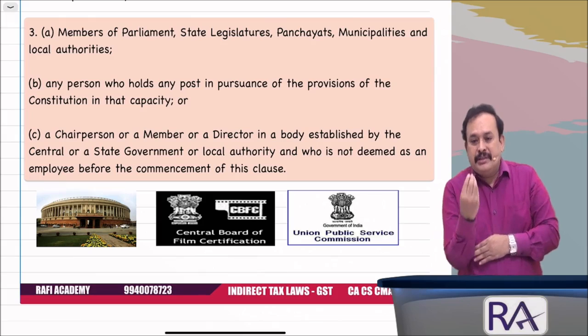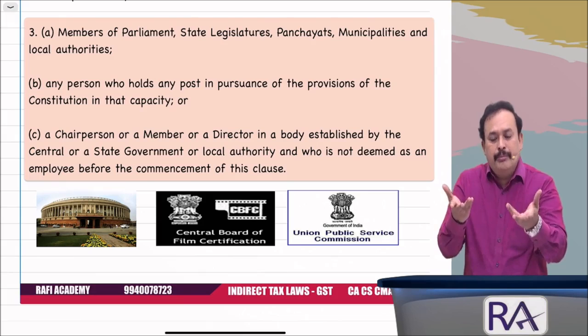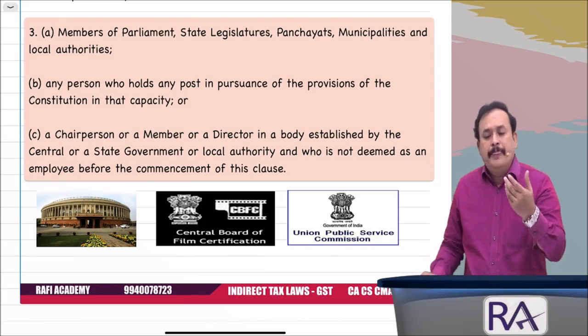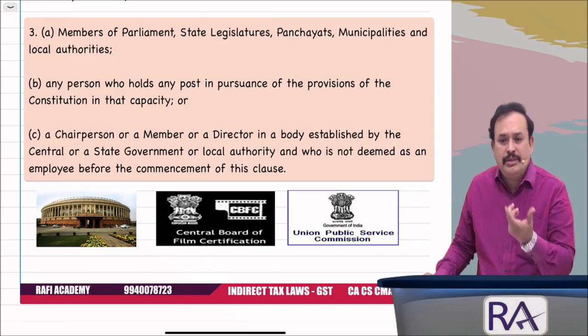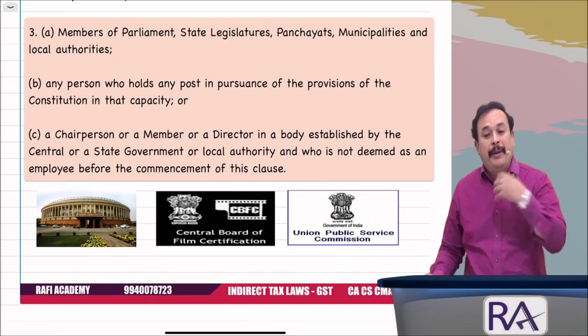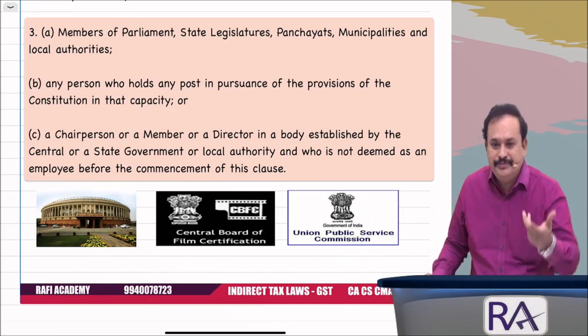I became a chairperson. I became a director. I am holding a particular position in that particular body. If so, my supply is not in the course of employment, because I am a retired judge. After that, state government appointed me as a chairperson of Slum Clearances Board.